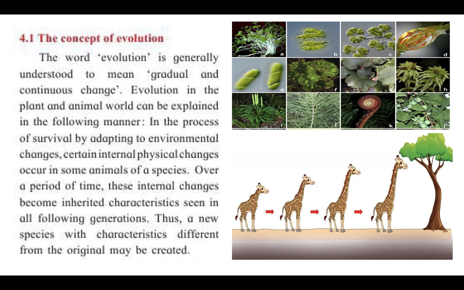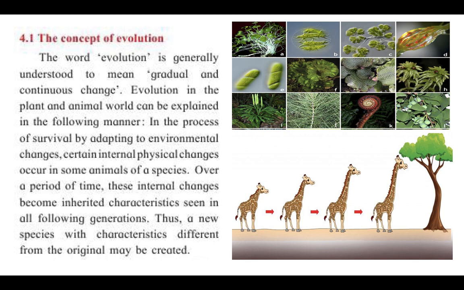Over a period of time, these internal changes become inherited characteristics seen in all the following generations. So once the change takes place, it becomes an inherited character. Inherited meaning it becomes part of them, a permanent change that takes place. Can you see that small little picture I have given you about a giraffe?